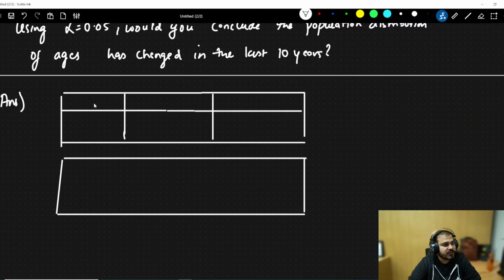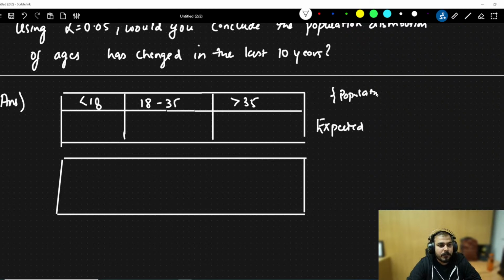Okay. Here I'm going to say less than 18, 18 to 35, and greater than 35. Now this is the expected. See why I'm saying expected, because this is the population information. So here less than 18 is 20%, this is 30%, and this is 50%.